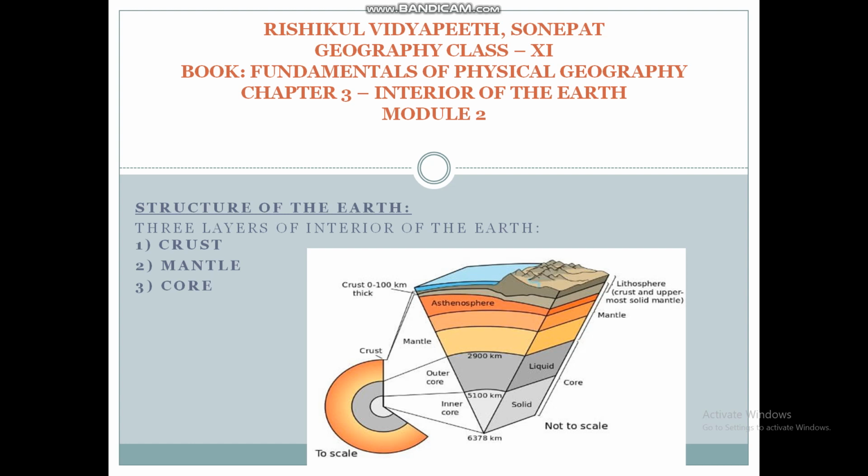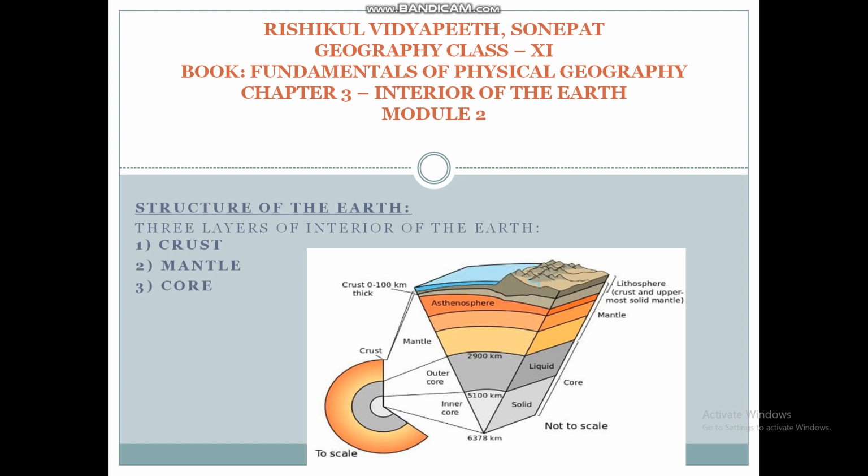So, the mantle is divided into two parts, upper mantle and lower mantle. The upper mantle is called asthenosphere. The word astheno means weak. It is considered to extend up to 400 kilometers. It is the main source of magma, and magma finds its way to the surface during volcanic eruption. It has a density up to 3.4 gram per centimeter cube. The lower mantle extends from 400 km up to 2900 km.